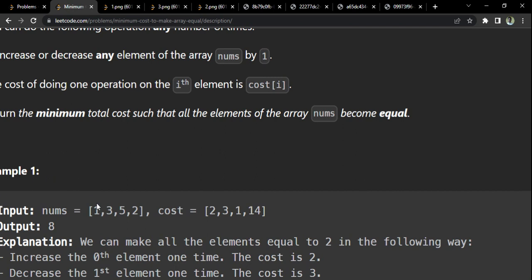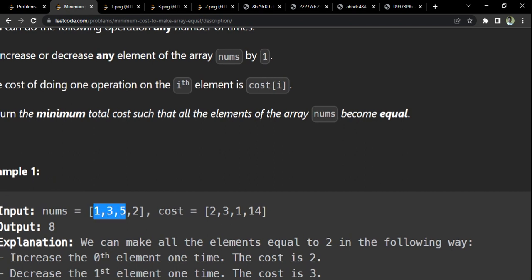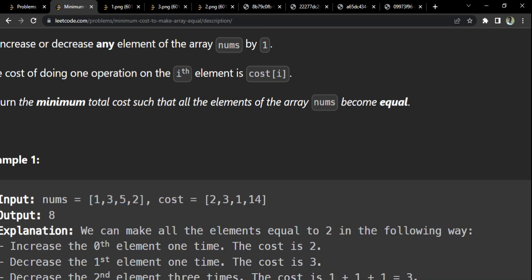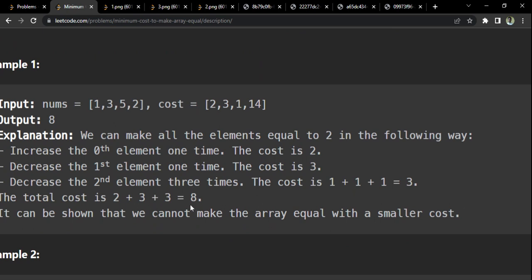But first, make this point very clear. Our aim is to make all of these equal to 1 first, and take the cost for that. Make all of them equal to 3, take the cost for that. Make all equal to 5, take the cost for that. Make all equal to 2, take the cost for that. The function they have given is the cost for 2, okay? Making all of them into 2, transferring all of the numbers to 2. Similarly, take all the 4 costs, and take the one which is the lowest, okay?